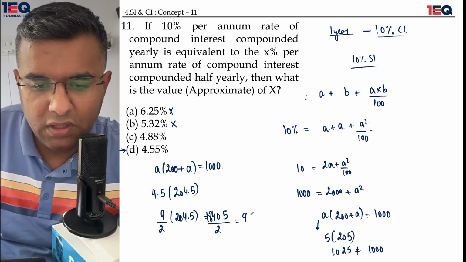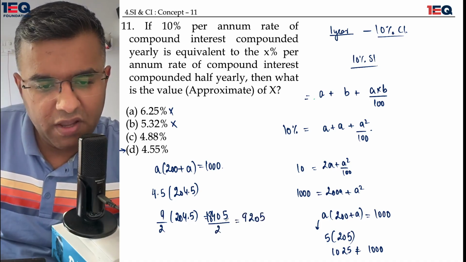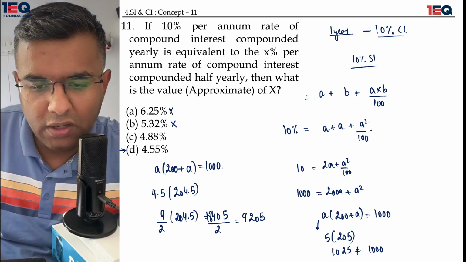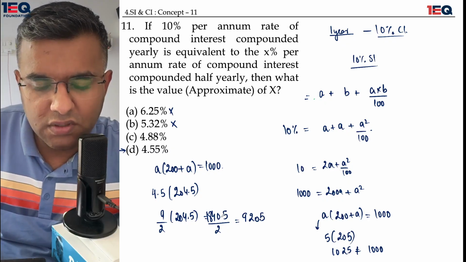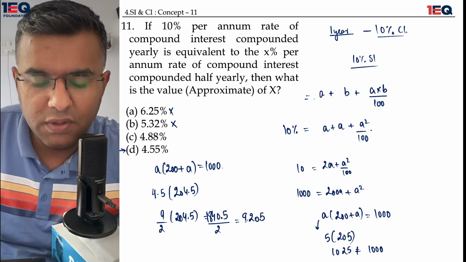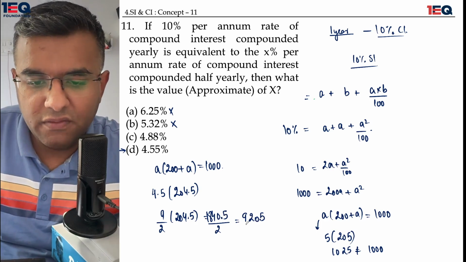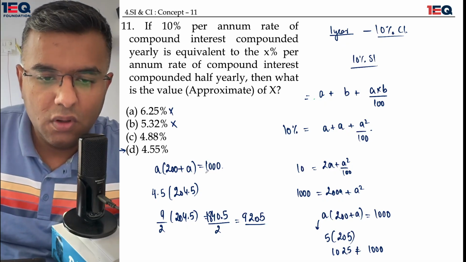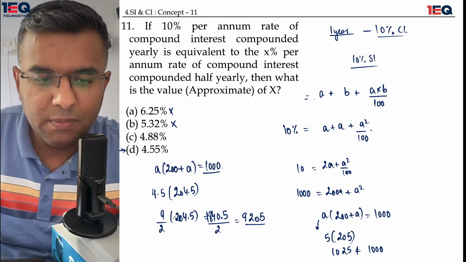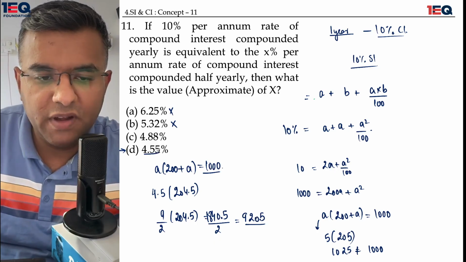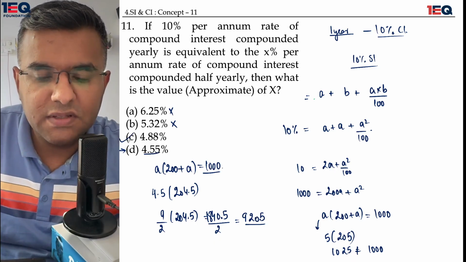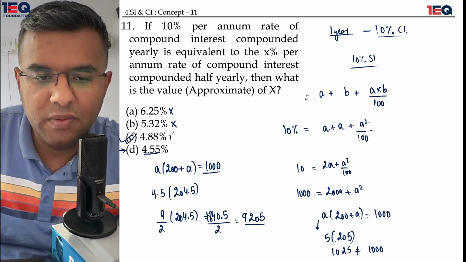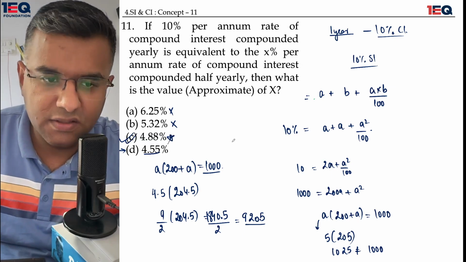This would give me 9205, and there is a point also involved. So 9205 or 920.5 is not equivalent to 1000. That means a little more than 4.5 would be required. That means 4.88 stands to be my correct answer in this situation.